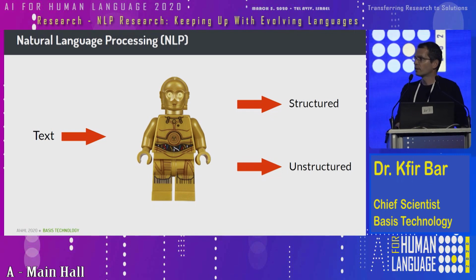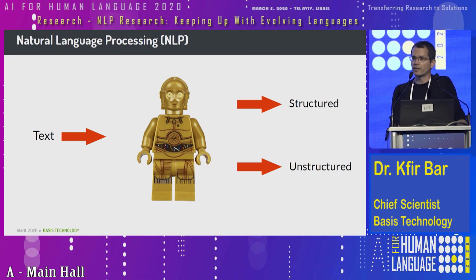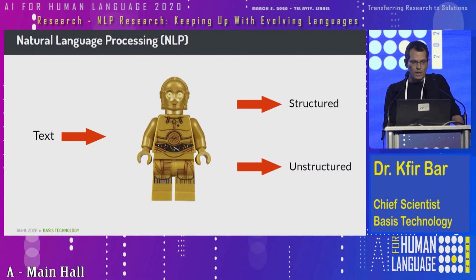So NLP, or natural language processing, is all about processing completely unstructured text, either to find some useful structured information or to generate an alternative text, like in machine translation or document summarization.